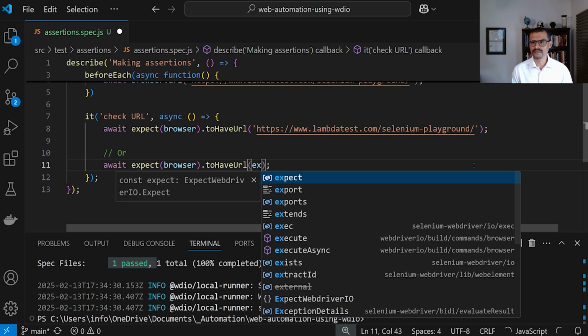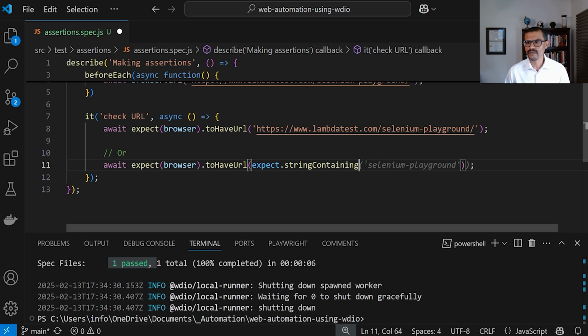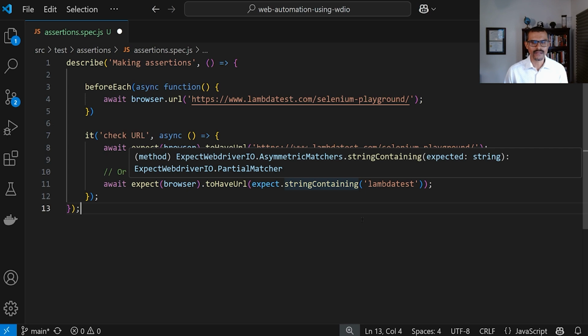I'm going to say expect dot stringContaining. I'm just going to hit tab right here. This stringContaining method accepts a parameter here. So here I'm just going to say LambdaTest. All right. So what I'm checking for in this case is to make sure that the expected URL contains this text in it right here. So as you can see, you have two options of doing it. You can do it like this, providing the entire URL, or you can just check a part of the URL, for example, LambdaTest.